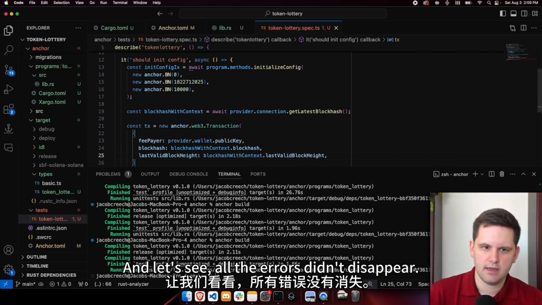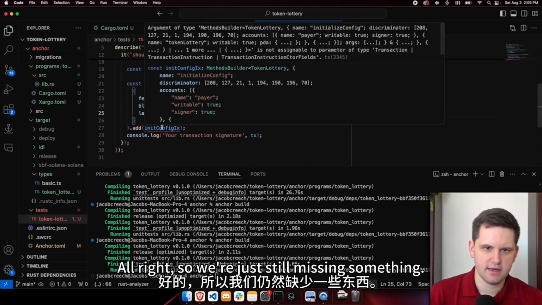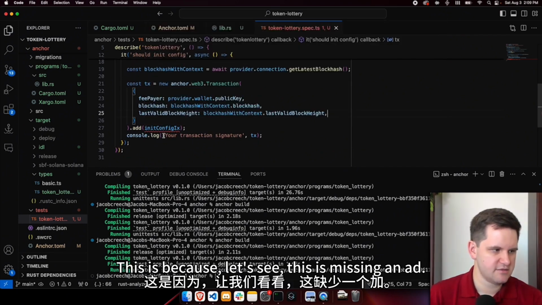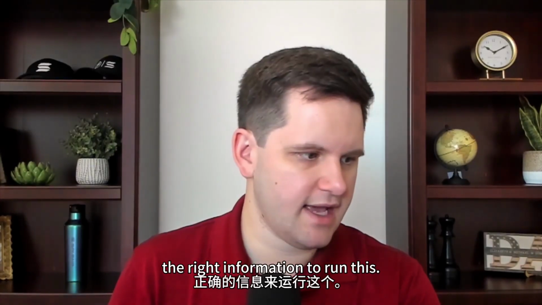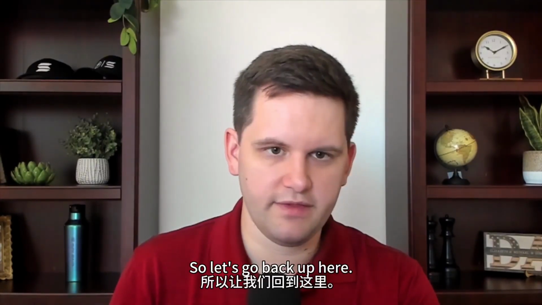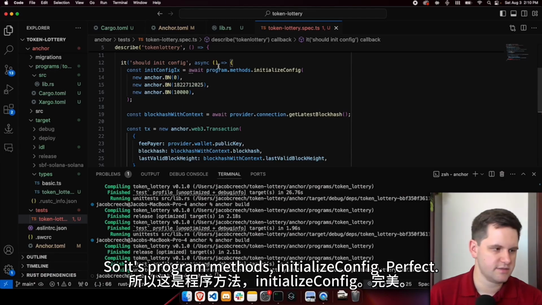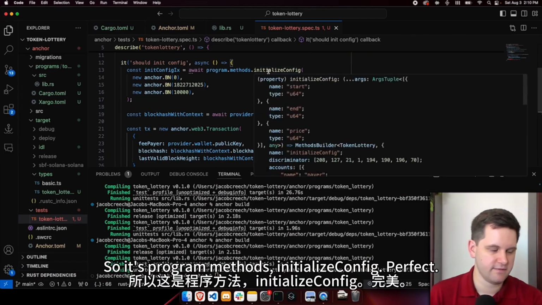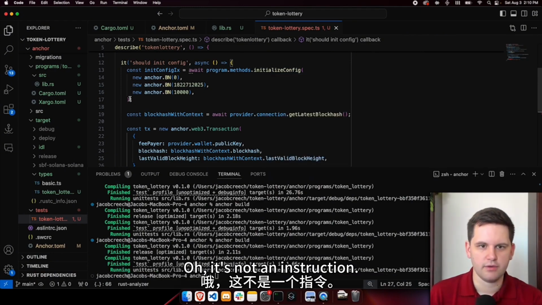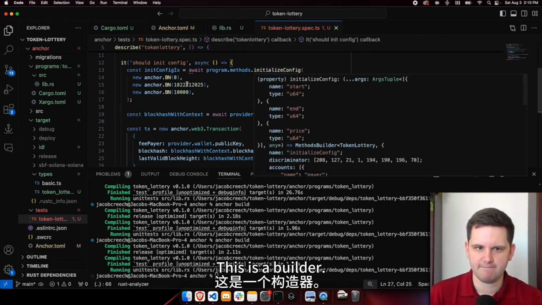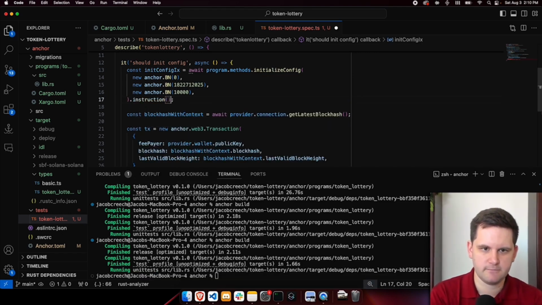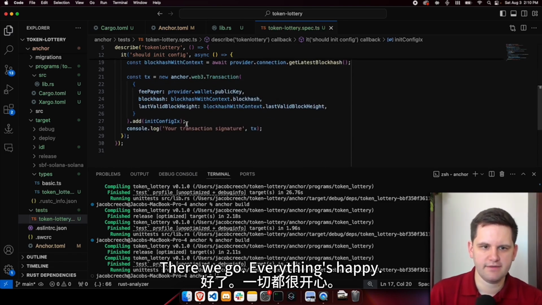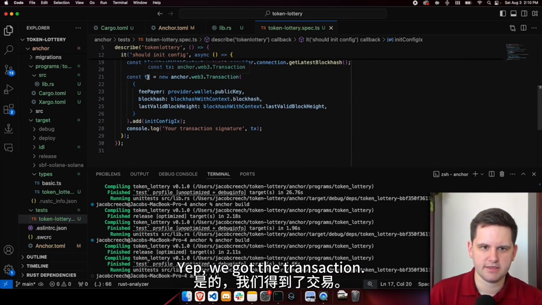There we go. And let's see, all the errors didn't disappear. All right, so we're just still missing something. This is because, let's see, this is missing an add. I think it's because we don't have the right information to run this. So let's go back up here. It's program.methods.initializeConfig. Oh, it's not an instruction. This is a builder. So we have to actually set it as .instruction. There we go. Everything's happy. Yep. We got the transaction.